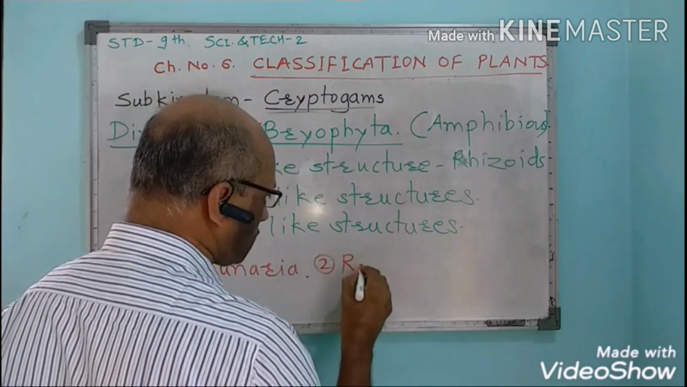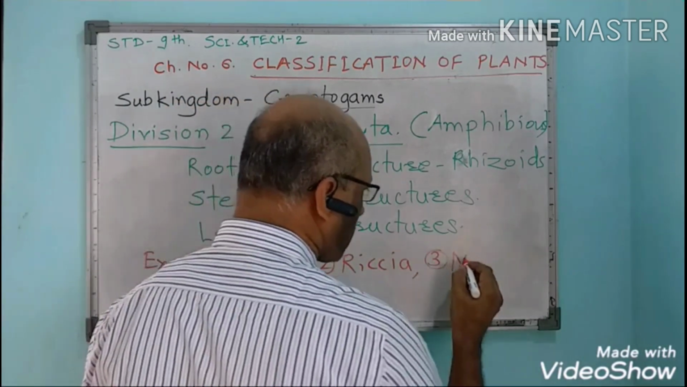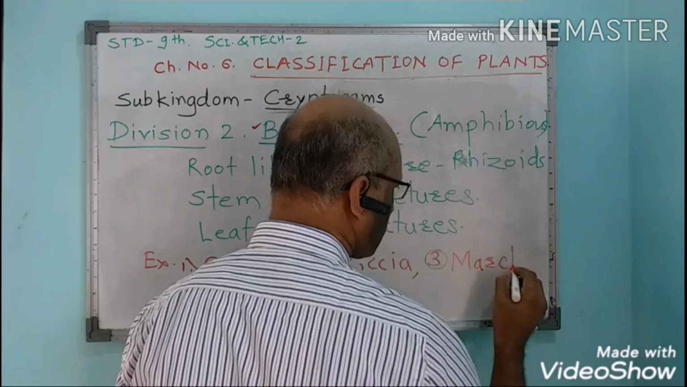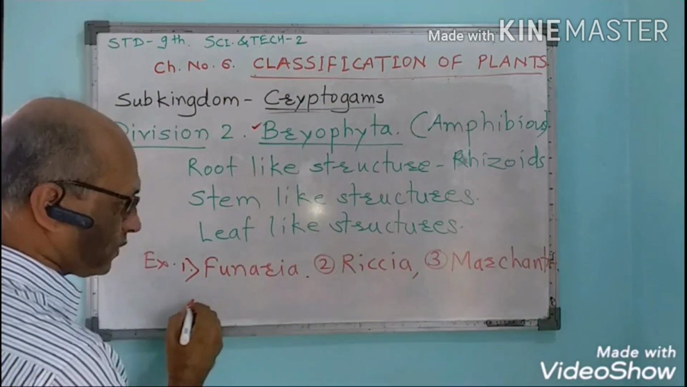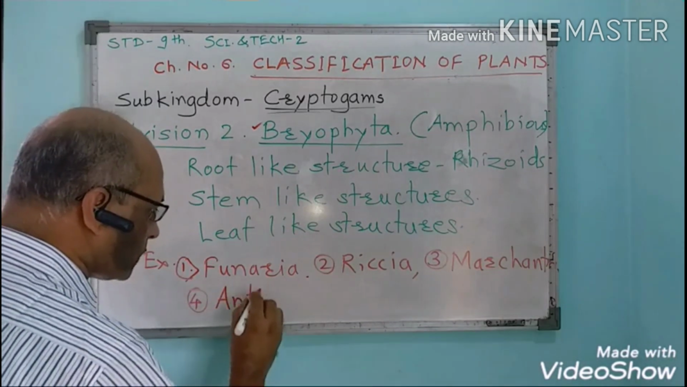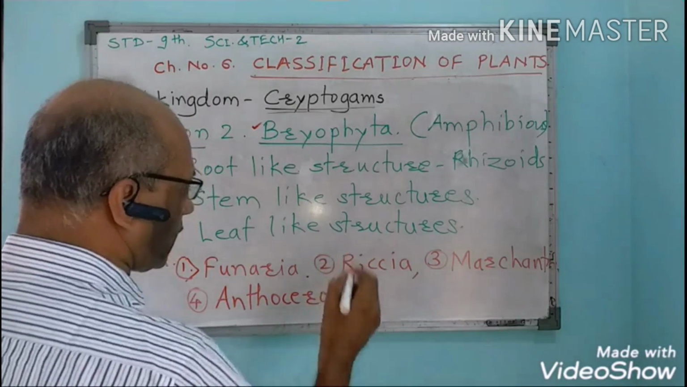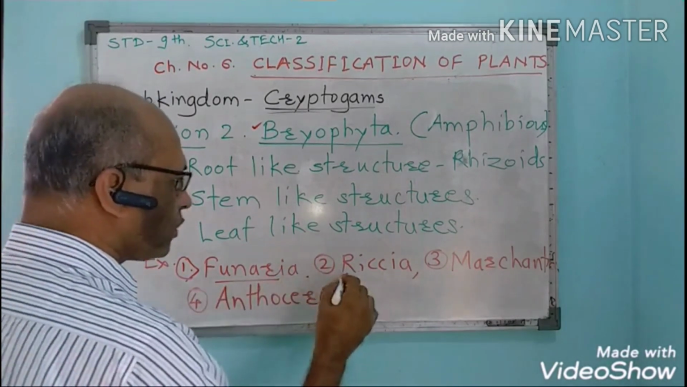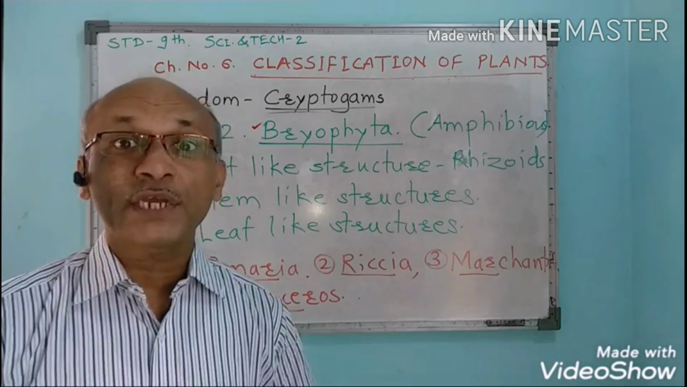The examples of these plants, that means the bryophytes, are number 1, Funaria, then Riccia, then Marchantia, then next one is Anthoceros, etc. And these may be observed in the rainy season on the wet bricks.